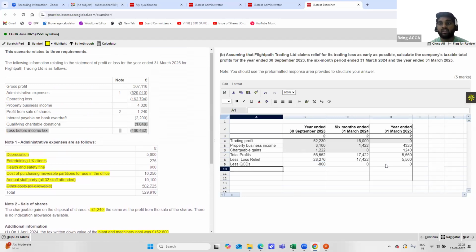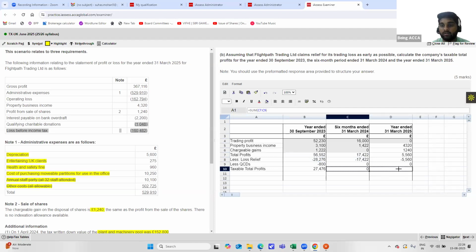Now your taxable total profits would be the sum of this to this. It will be 27,476 as taxable total profits. In this it will be 0, but just to show it as a calculation, it is always better to show it like this and you're good to go.